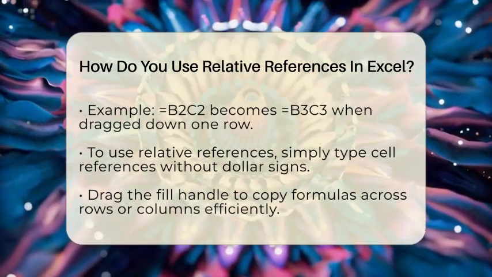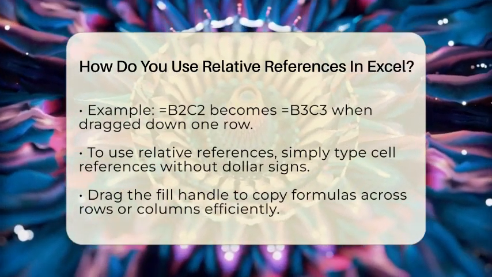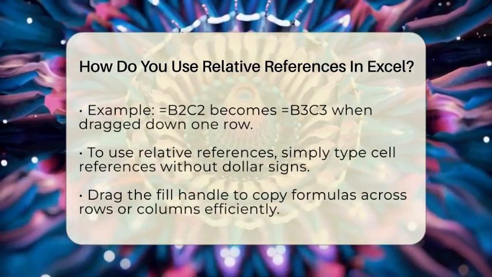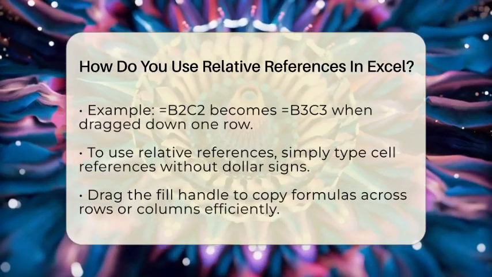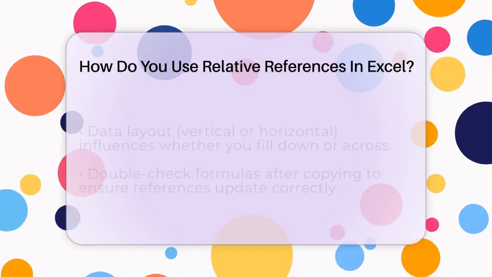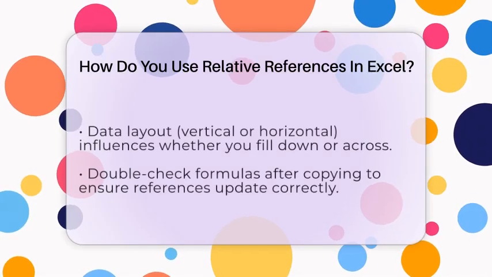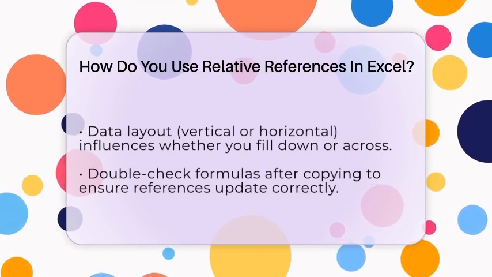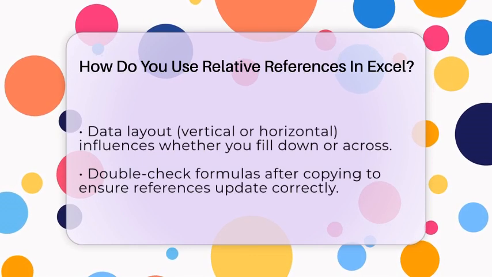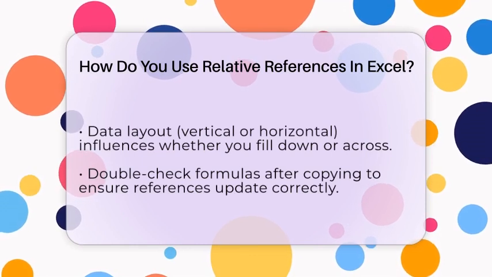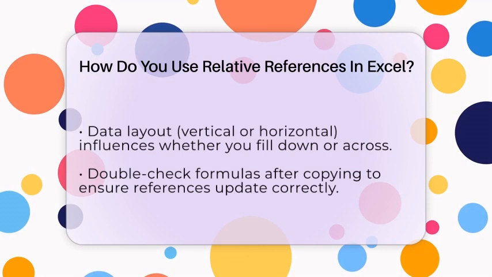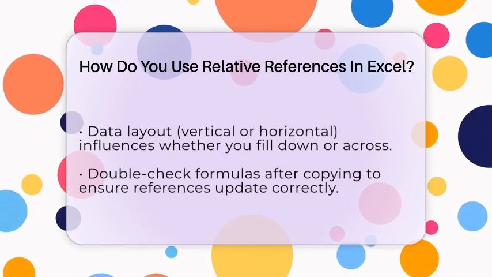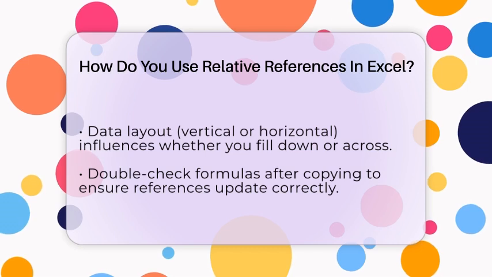To use relative references, just type your formula with cell references like A1, B2, or C3. Do not add dollar signs. Then, click on the cell with the formula. Find the small square at the bottom right corner called the fill handle. Drag it down or across to fill other cells. Excel will automatically change the references to match each new position. This saves time and reduces manual errors.